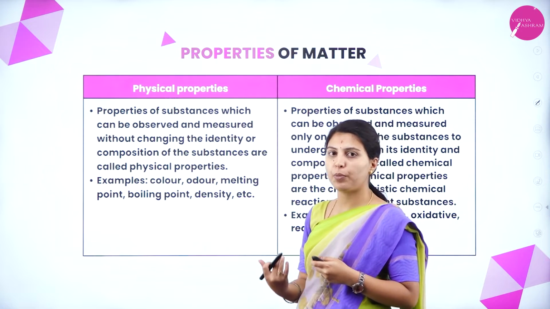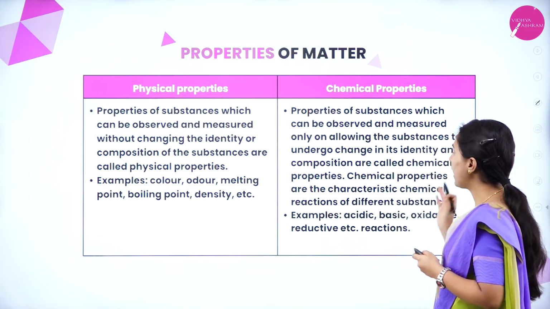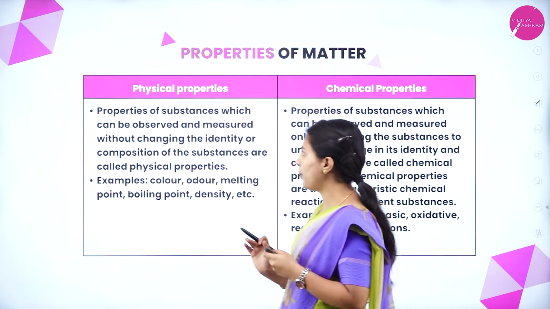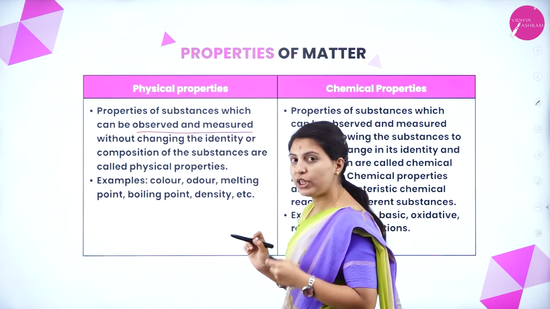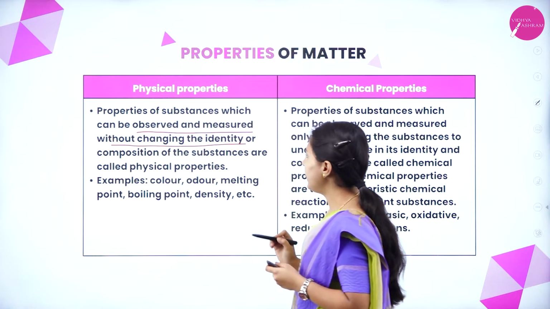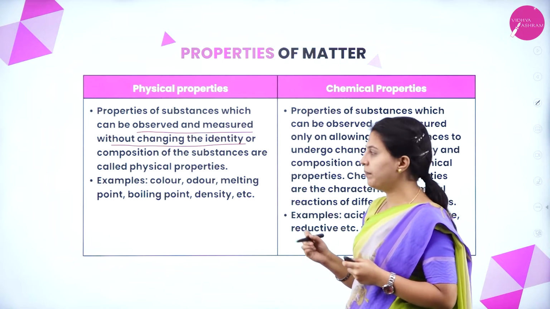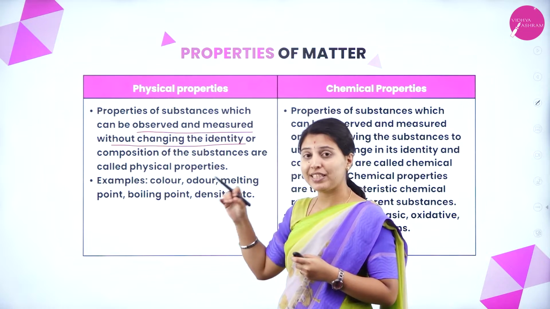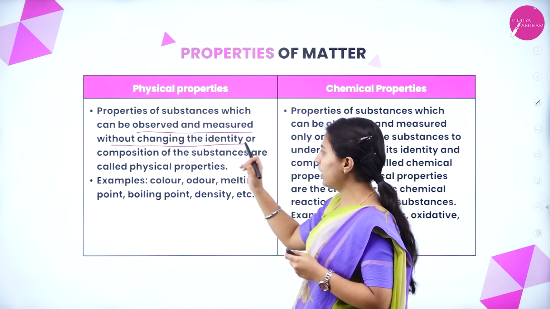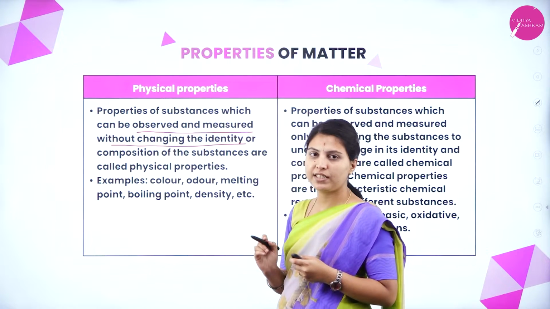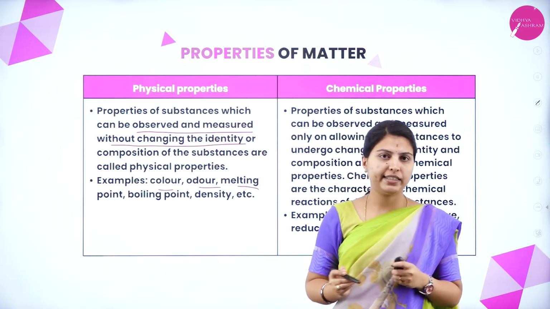If you want to understand the properties of matter, you first understand what are physical properties and chemical properties. What are physical properties? Properties of a substance which can be observed or measured without changing the identity or composition of the substance are called physical properties. Example: color, odor, melting point, boiling point, etc.